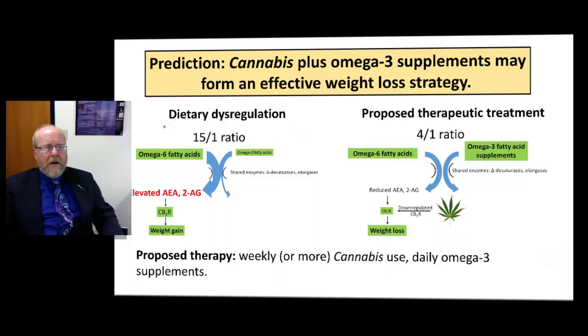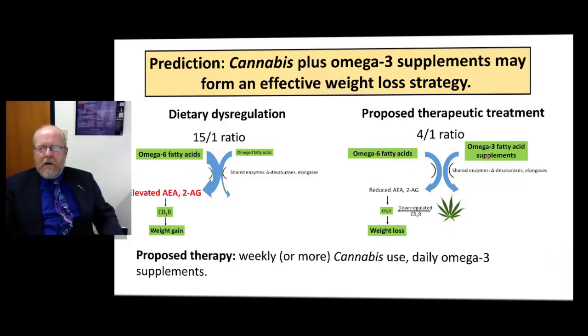So over here, we've got our dietary dysregulation with our elevated omega-6 to omega-3 ratio. Leads to elevated endocannabinoid signals, overstimulation of CB1 receptor, and weight gain. Well, we can target this in two ways. We can add omega-3 fatty acids, which causes these enzymes to produce less of these signals. So we see that over here.